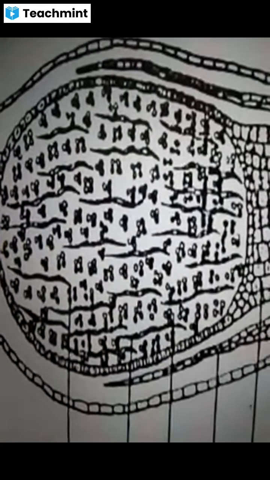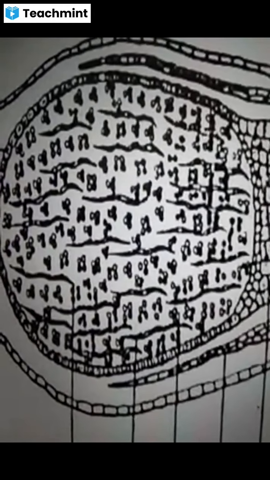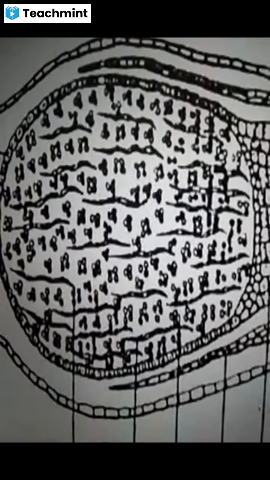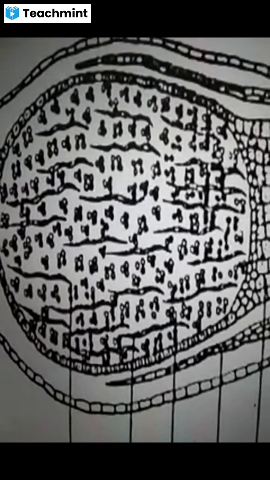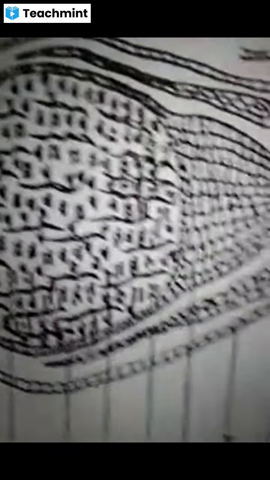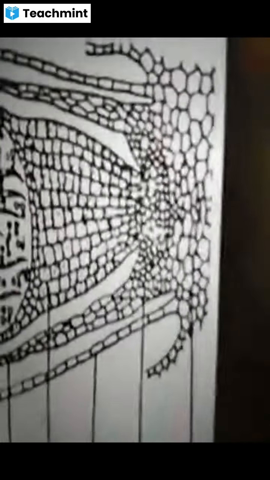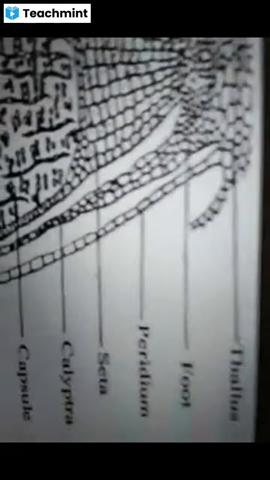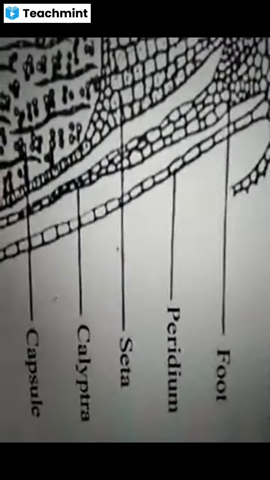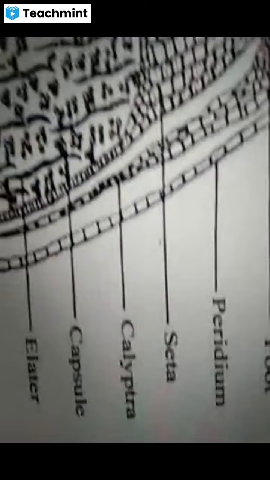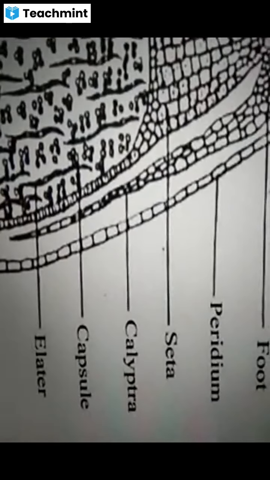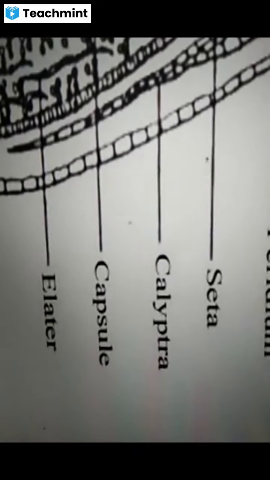Capsule is the main region where the spores are produced. Apart from this, the outermost layer of the sporophyte, still attached to the thallus, is known to be peridium, and the archegonial remnant is known to be calyptra.